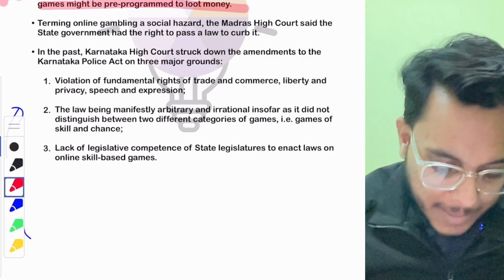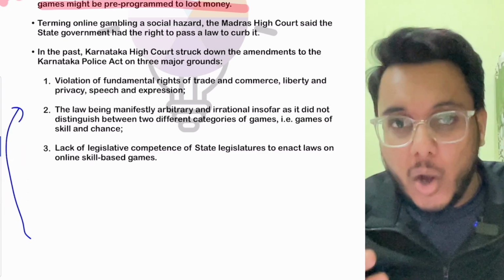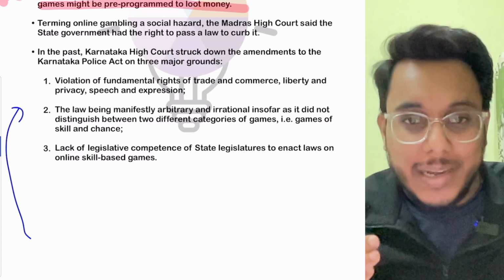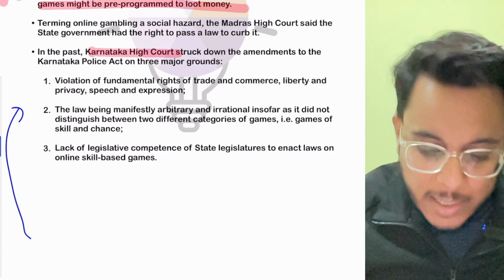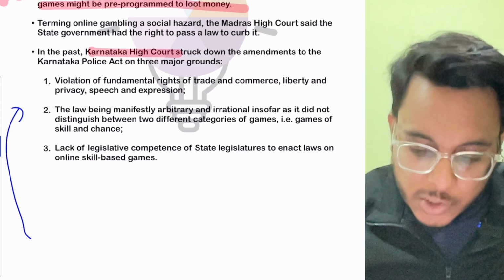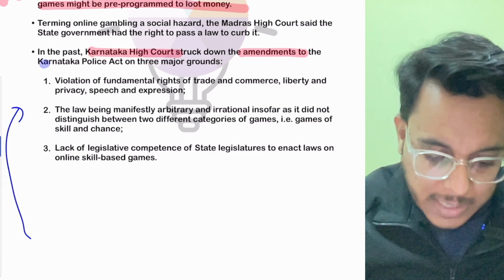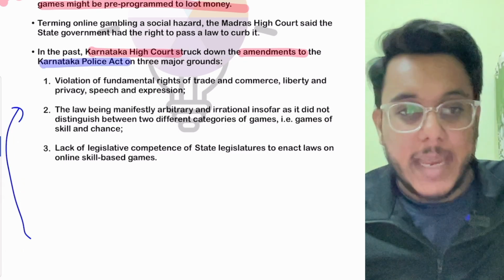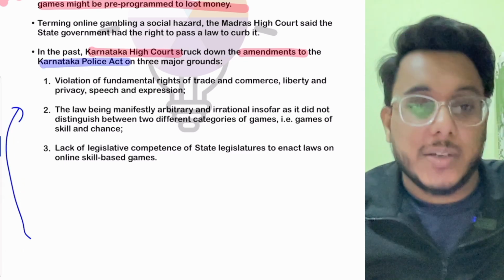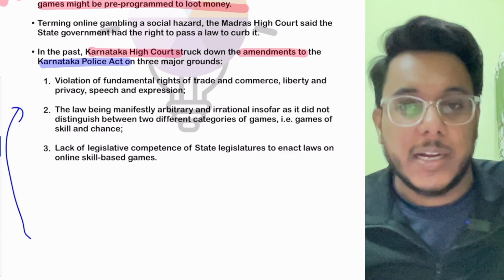In the past, Karnataka also brought a law to ban online gaming, but the Karnataka High Court struck down that particular amendment. They brought an amendment to the Karnataka Police Act and banned online gaming, but the Karnataka High Court struck it down. Why? Because of three problems.